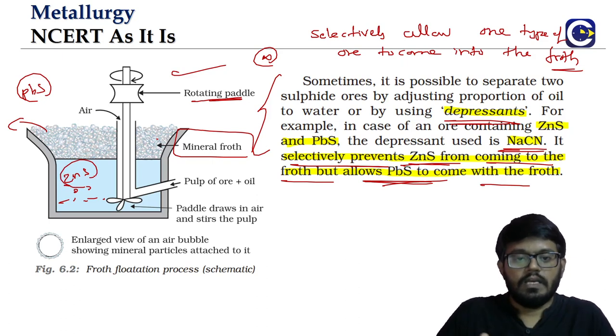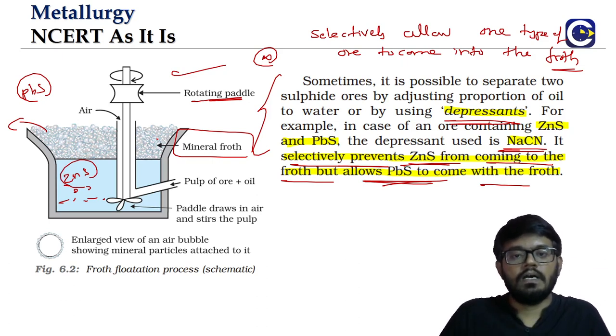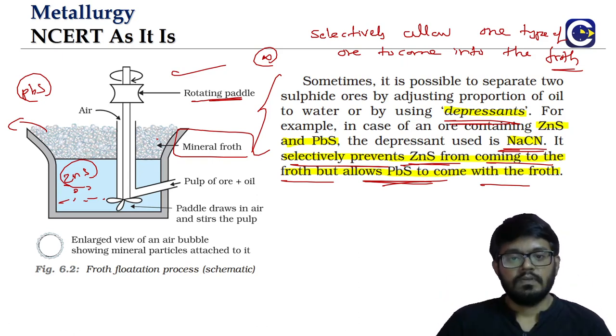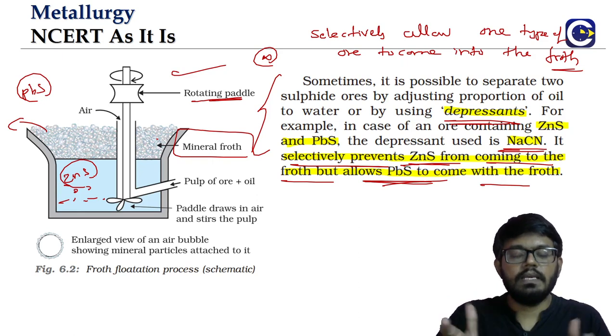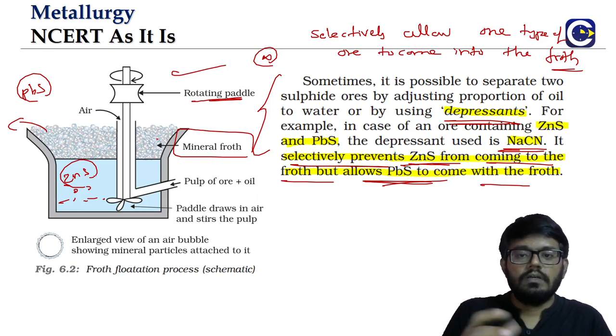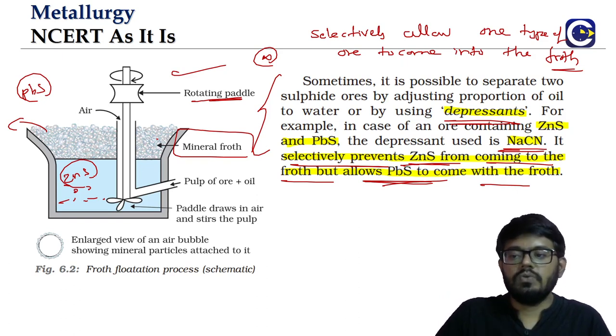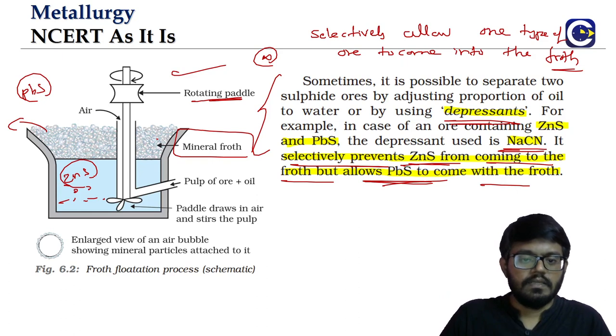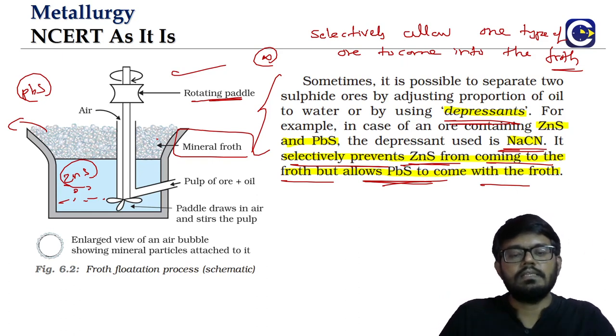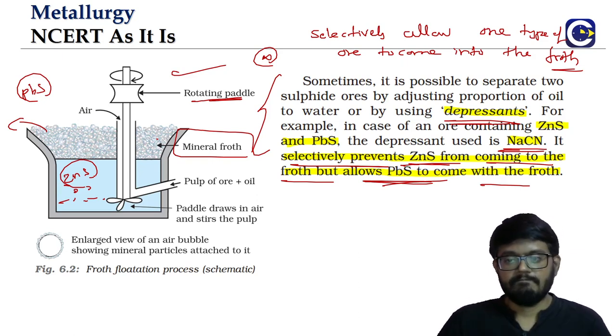Again, why is only the PbS coming along with the froth? It is dependent upon the wettability. The PbS gets relatively more wettability with the oil by the use of the sodium cyanide. As a result, the PbS is able to go along with the froth, whereas the zinc sulfide is left in the solution, or to be more precise, the suspension. Okay, so this is about the froth flotation method.